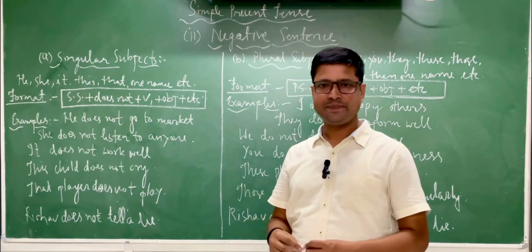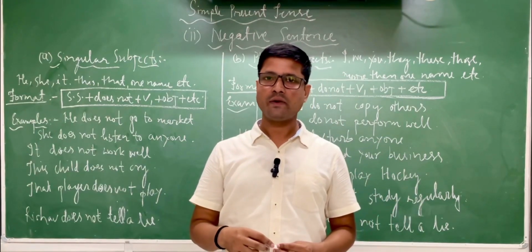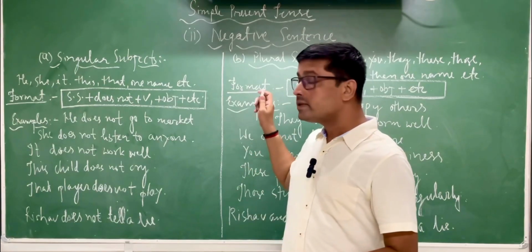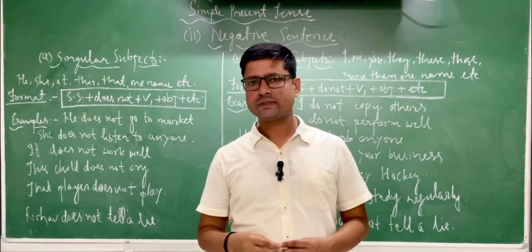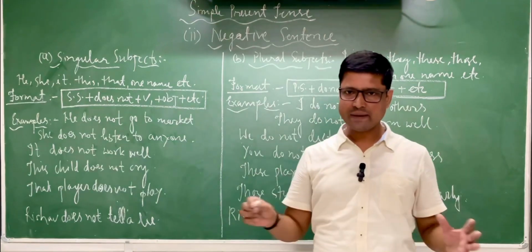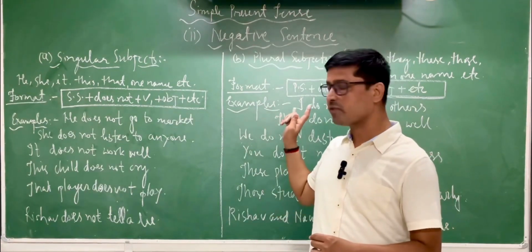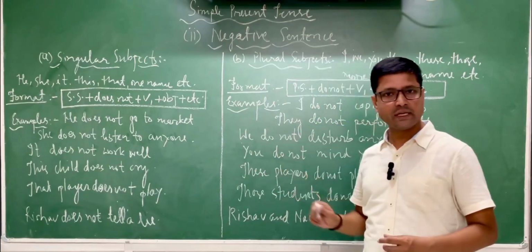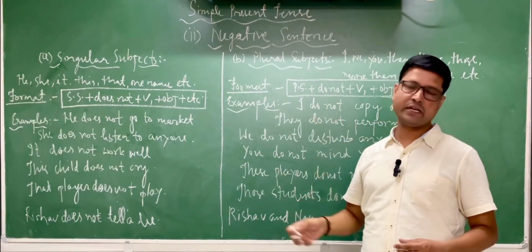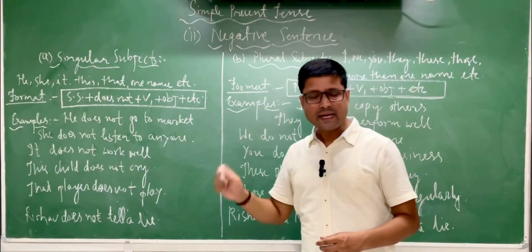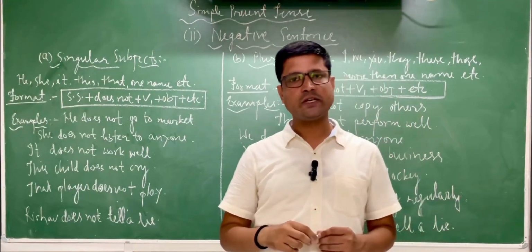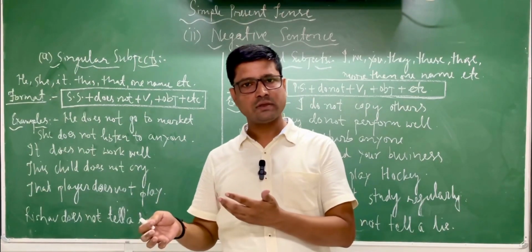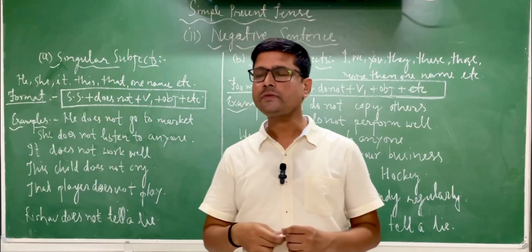As I started the very important topic of grammar, that is tense. Tense, affirmative sentence, I described it very well, the first type of sentence. Now I am going to describe the second sentence, negative, after it, interrogative, and then interrogative negative sentence. Tense, as I defined, is a period of time. When we talk about tense, we talk about time, whether in the past, present, or future.